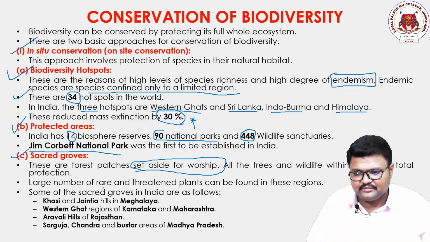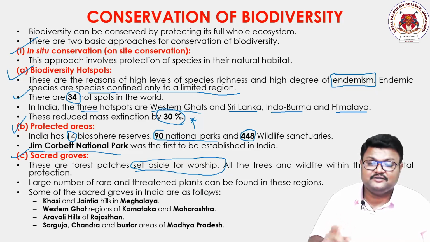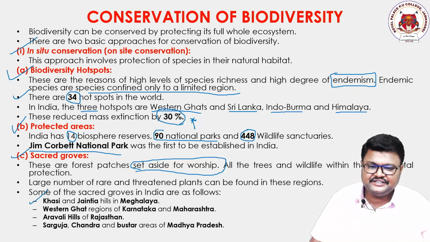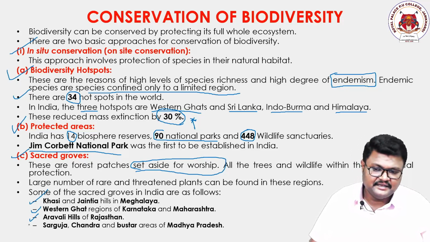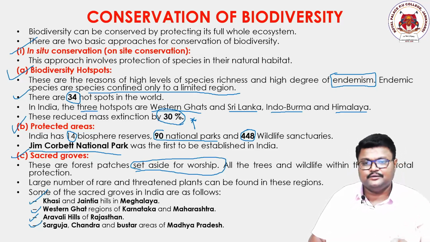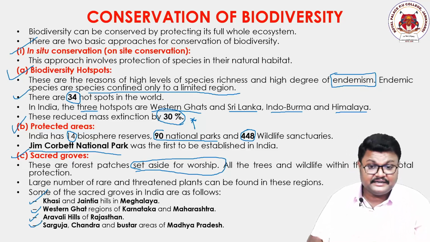A large number of rare and threatened plants can be found in these regions because no one is there to loot them, hunt them, or steal them. Some examples: Khasi and Jaintia hills in Meghalaya, Western Ghat regions of Karnataka and Maharashtra, Aravali hills of Rajasthan, Sarguja, Chanda and Bastar areas of Madhya Pradesh. Once again, there is no need for explanation of these things. These are for remembering, and it has been asked in the examinations.